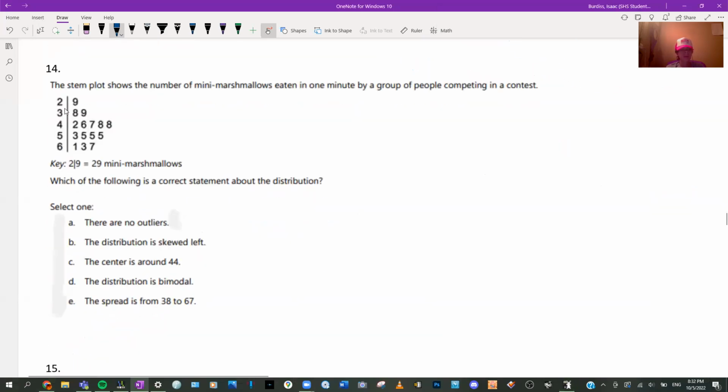What's correct about this? Okay, well, whenever you see this stem plot, you're going to want to flip this thing over and then kind of just make your own thing. All right, there was 1 there, there was 2, there was 5, there was 4, there was 3.